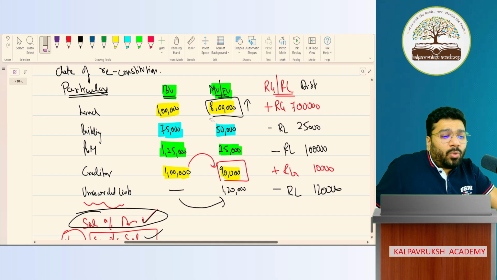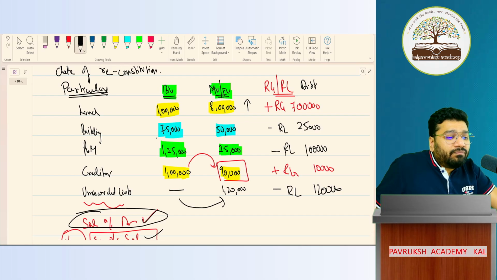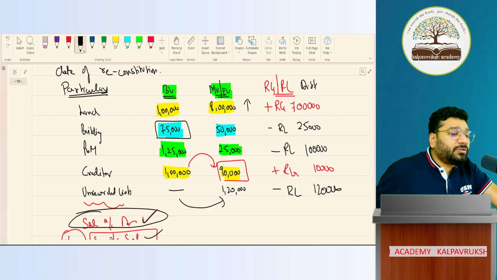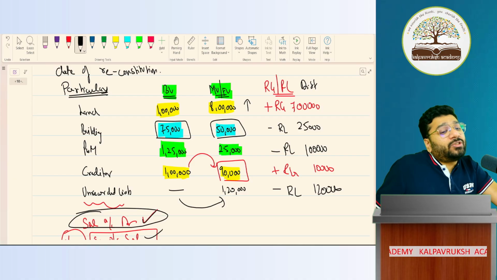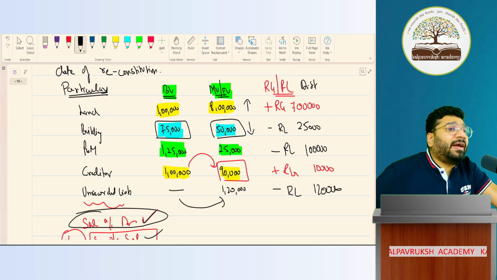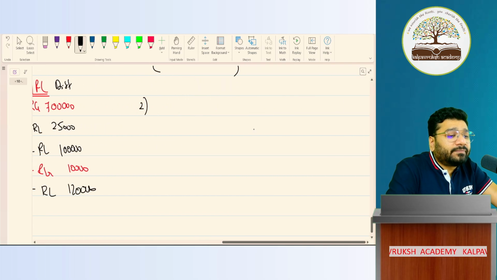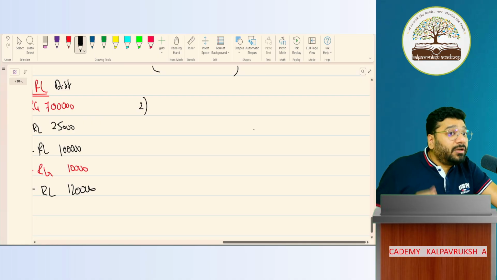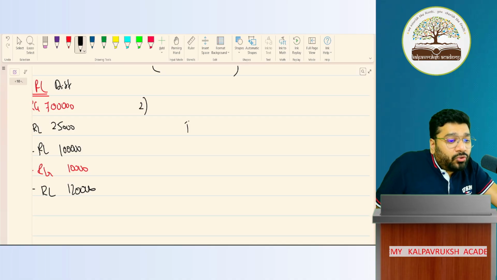Online people, next, what asset should I revalue? Building, yes. Right now it is 75. You want to make it how much? 50. Do you want to increase or decrease? I want to decrease the value of the building by 25,000 rupees. Building is what? Asset. Asset is what balance? Debit balance. To increase an asset, debit. To decrease, credit. So credit now to building.